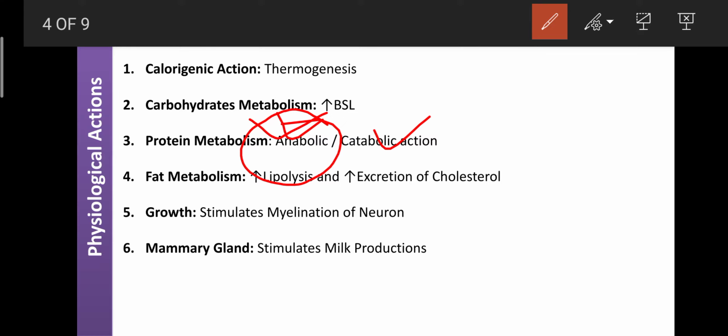If T3 is in excess, if more is available in the blood, then its action can prolong for a longer time, and at that time it shows the catabolic actions. That means hyperthyroidism can cause the catabolic action and decrease the formation of protein.